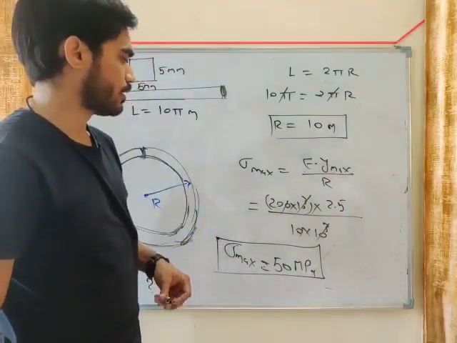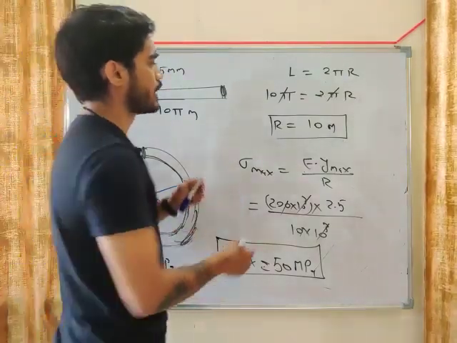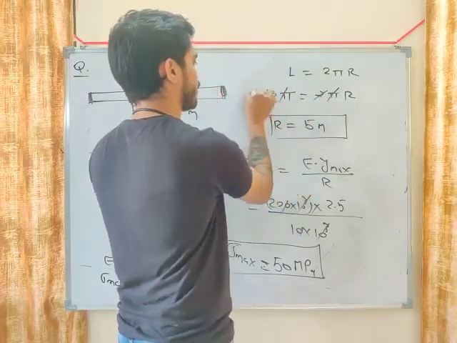Wait a minute. R is 10 meter. Sorry, R will be 5 meter, my friend. So sorry, this will become 5.